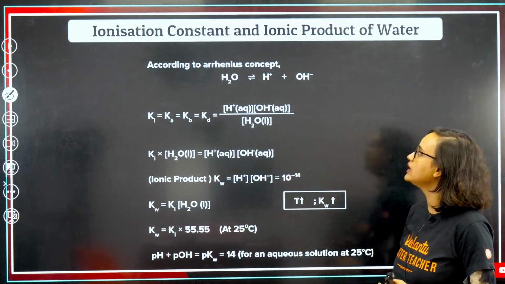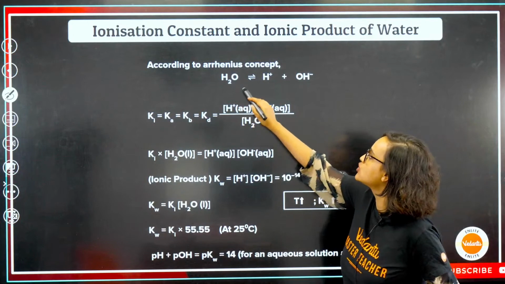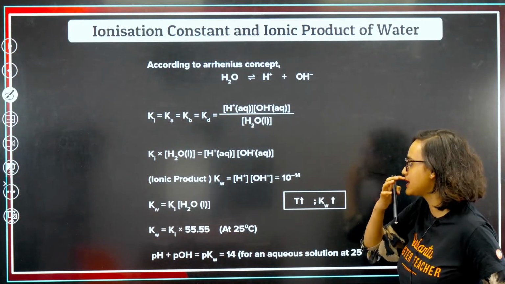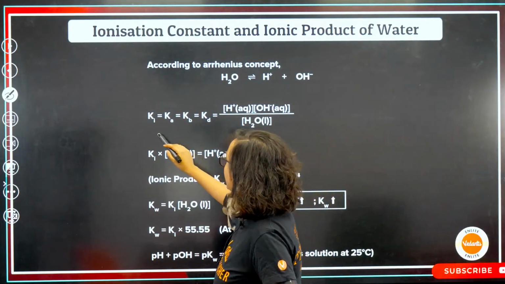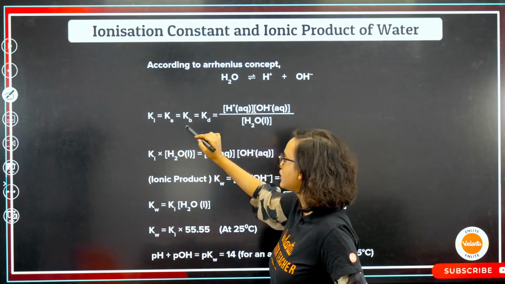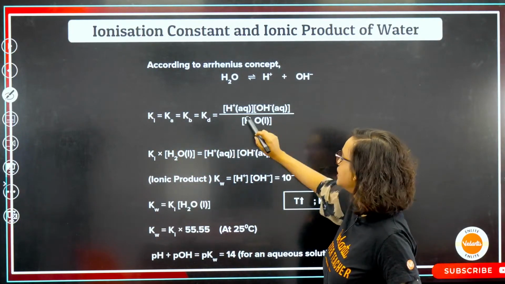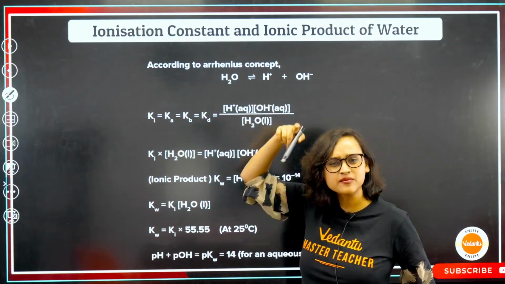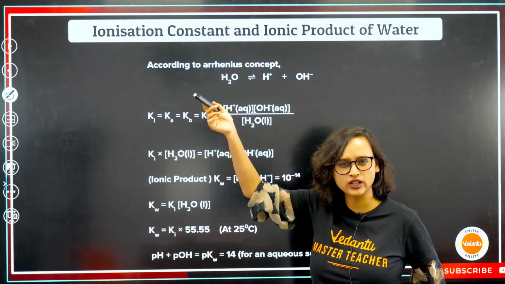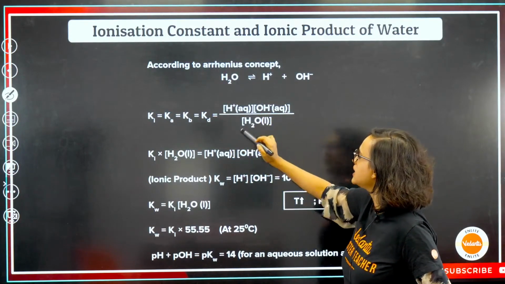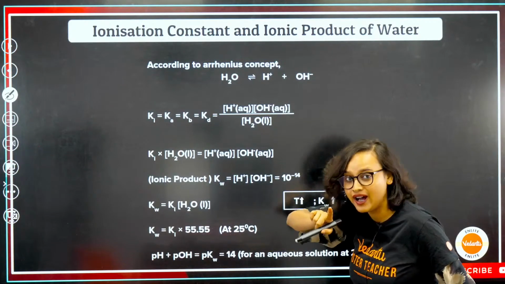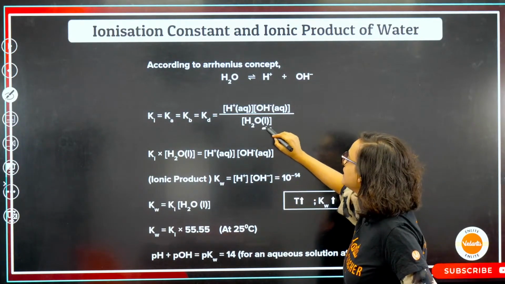So according to Arrhenius concept, we know that H2O will become H plus and OH minus, right? Now what will it be? So Ki will be Ka is equal to Kb is equal to Kd, right? So that means same thing, guys, whatever we have followed till now, same thing here also: H plus aqueous, OH minus aqueous, but H2O is in liquid.